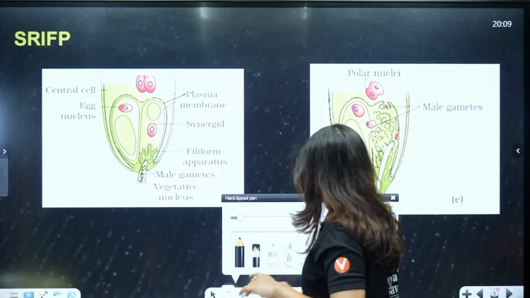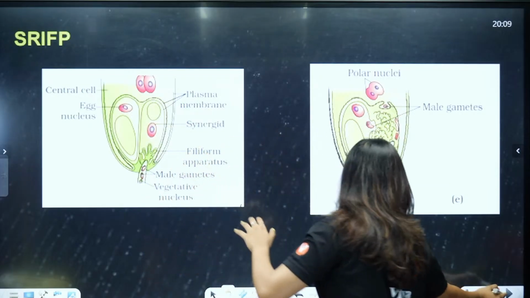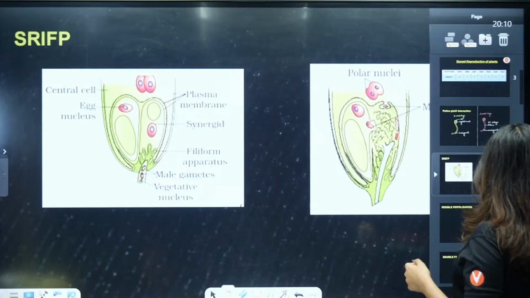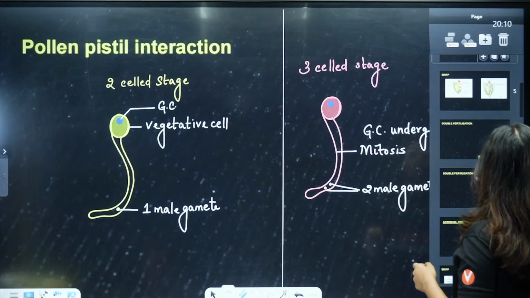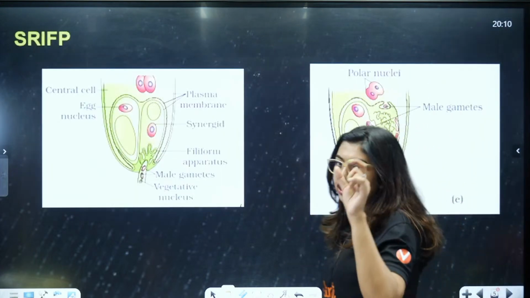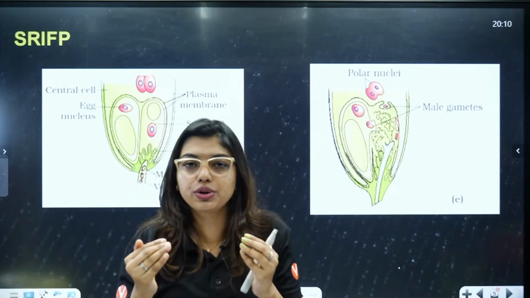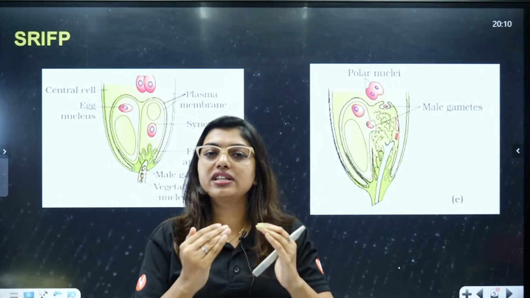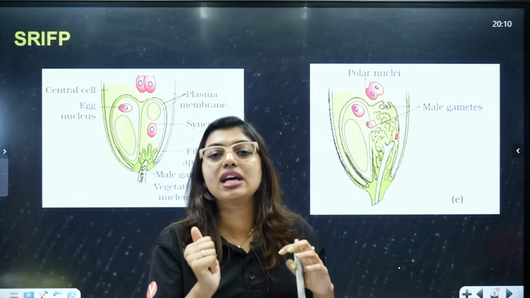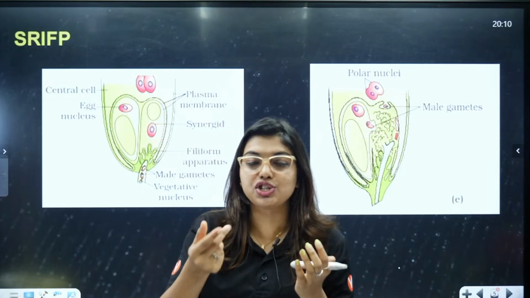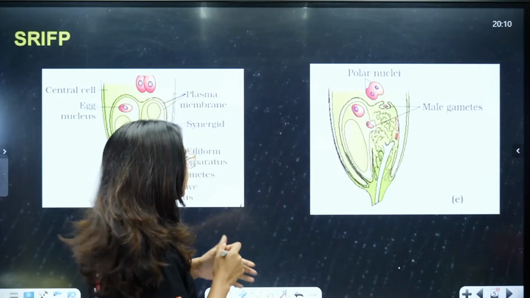Okay, now look here, students, what is exactly happening here? You notice that the pollen tube... I want all of you to understand this very simple thing: when we talk about your pollen-pistil interaction, it is very important. When we talk about how the pollen tube enters, remember the pollen tube germination is happening. First, where is it going to enter? It is going to enter the ovary. From the ovary, it enters into the ovule. After the ovule, it enters the embryo sac. In the embryo sac, it will enter the cytoplasm of the synergids with the help of the filiform apparatus. After that, it is going to fuse with the egg. That is the kind of pathway that you have to remember.